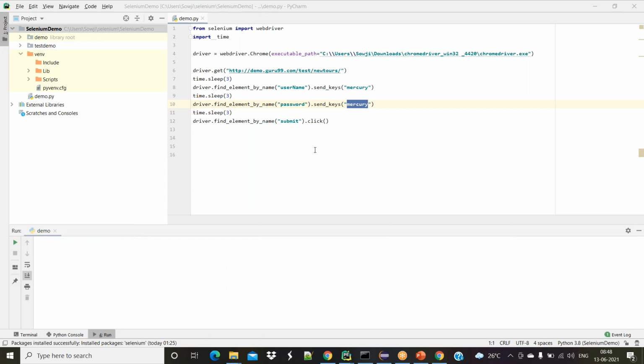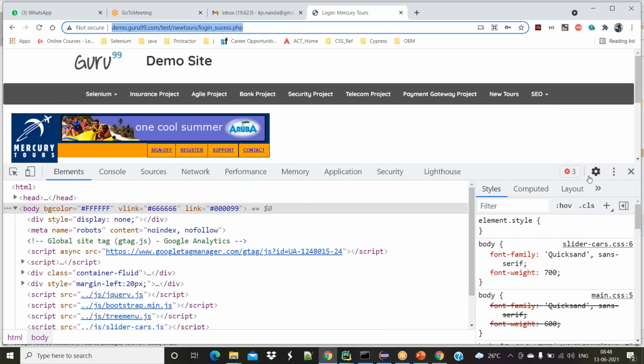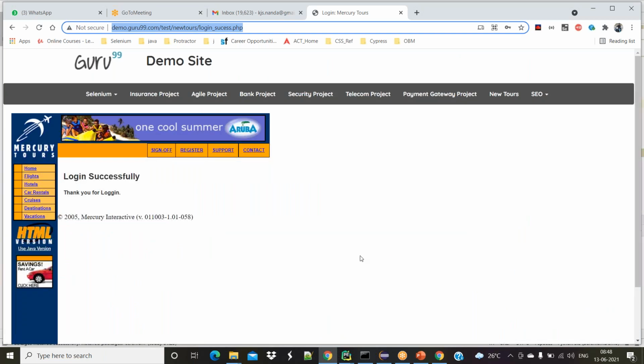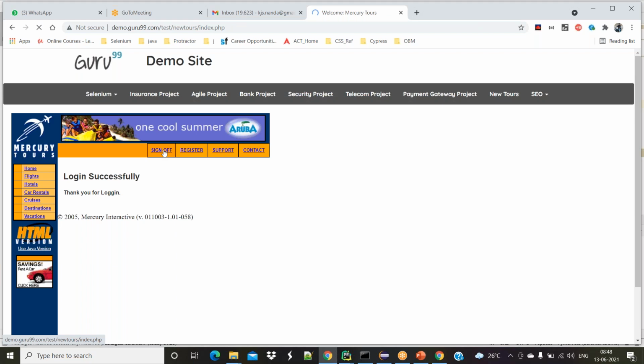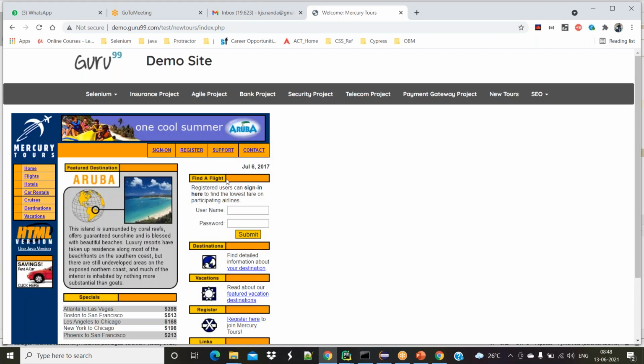Our scenario is very clear. We are just entering the valid username and valid password and clicking on this. But sometimes my sign-in scenario itself is failing. Then how do I come to know sign-in is not working? How can I report that?